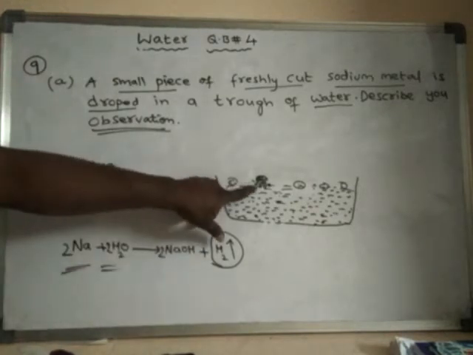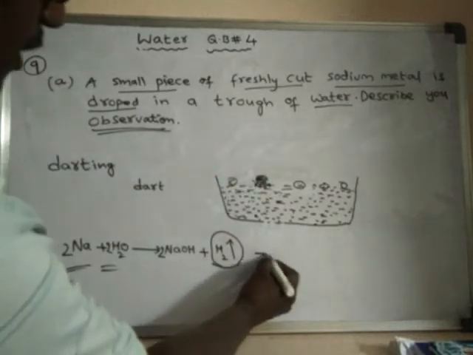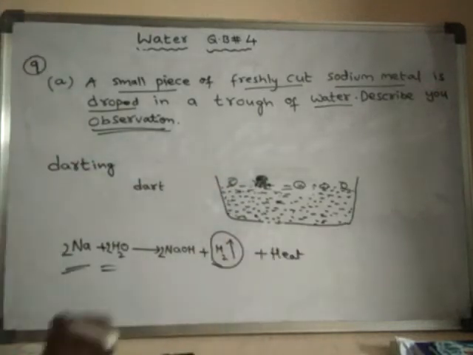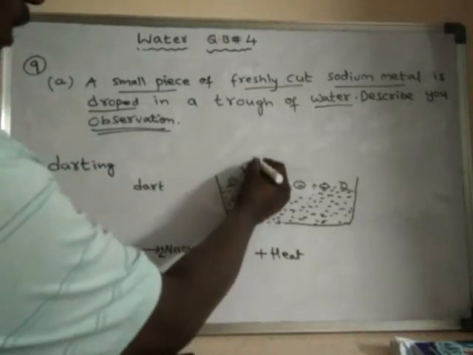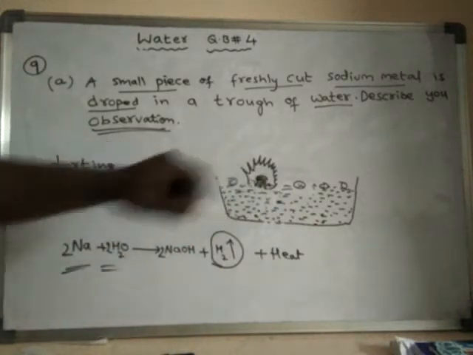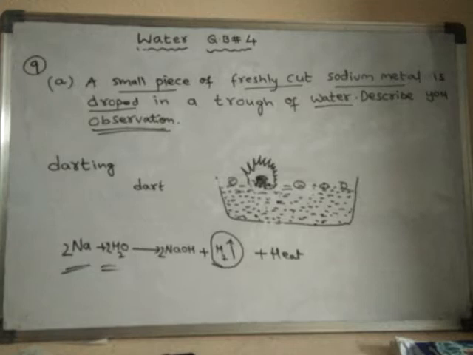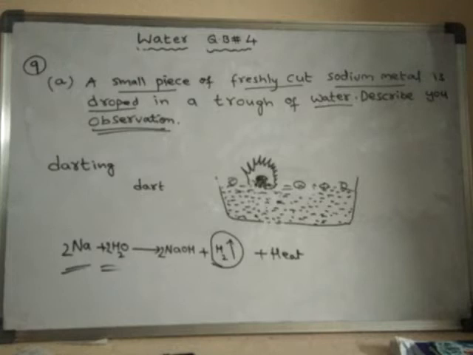This hydrogen gas which is liberated here is warm, as it is also releasing some amount of heat. It is an exothermic reaction, which means heat is released along with it. Due to that heat, this hydrogen gas will burn and produce a golden yellow flame. Remember that sodium metal, when burning, always produces a golden yellow flame.